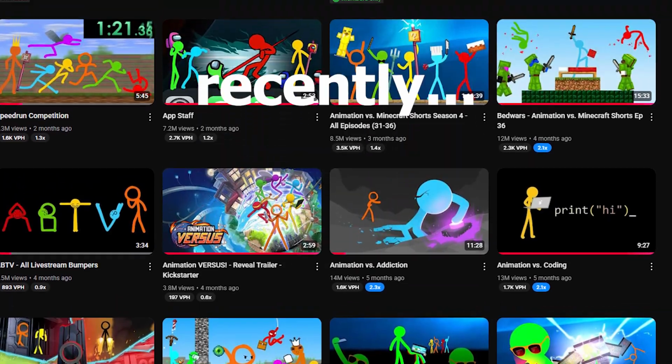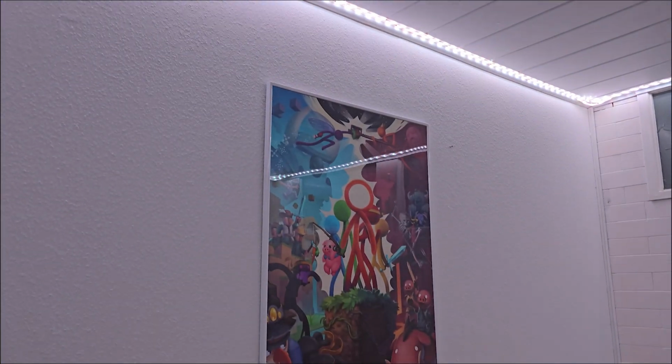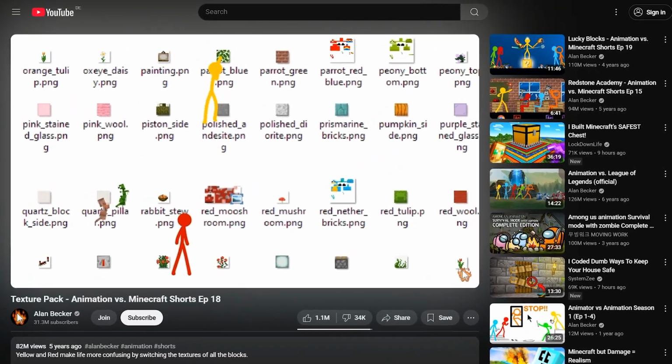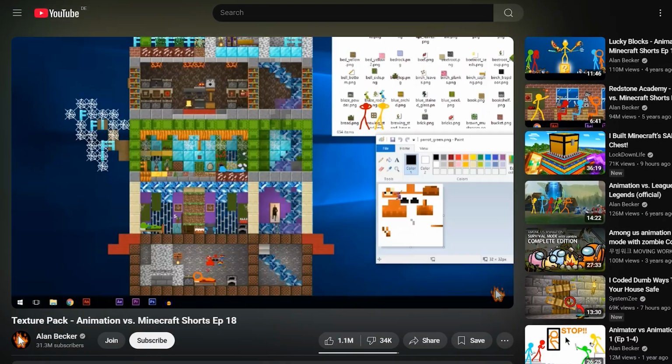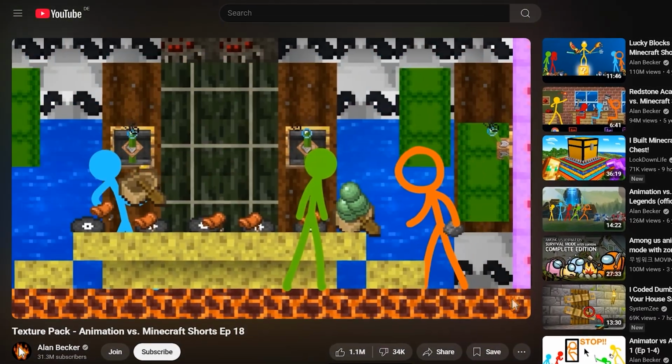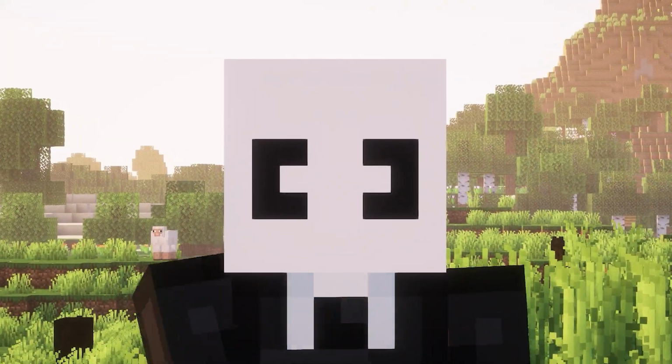Recently, I was rewatching my favorite childhood animator Alan Becker and his Animation vs. Minecraft episodes. I even purchased a poster from him and stumbled upon this scene where yellow and red are just having fun messing around with Minecraft textures, which ends up like this. Every single texture is randomized and they just got used to it, which is funny. So that got me thinking, can I also do that myself?